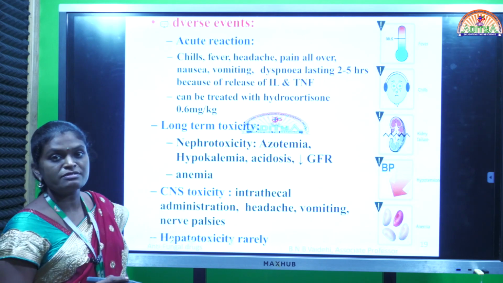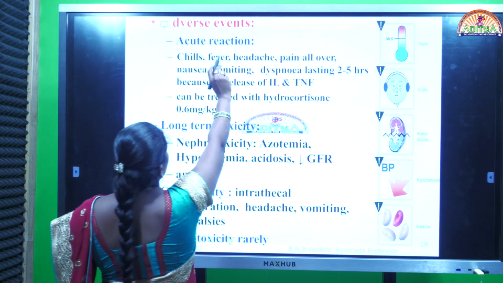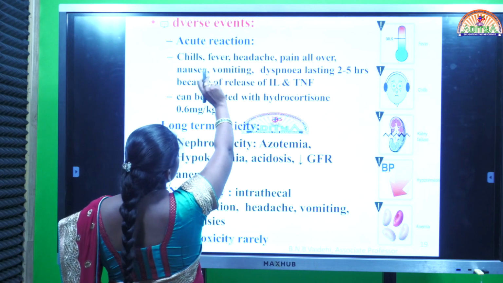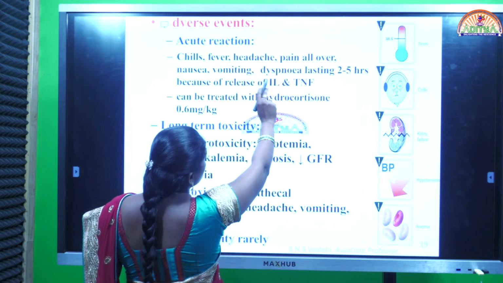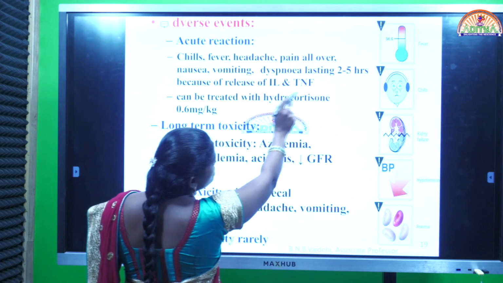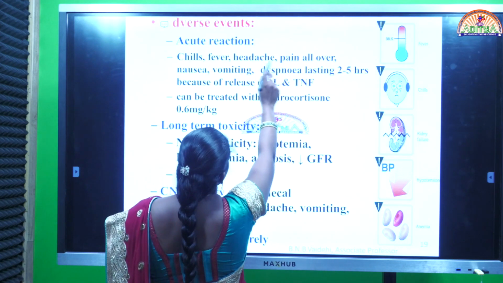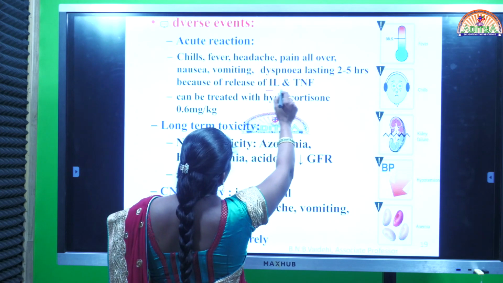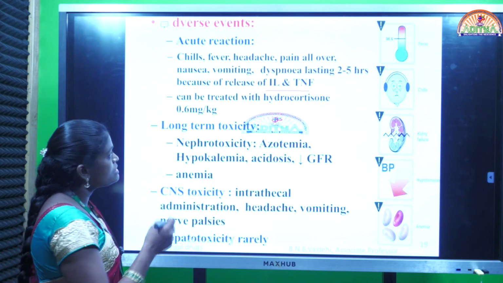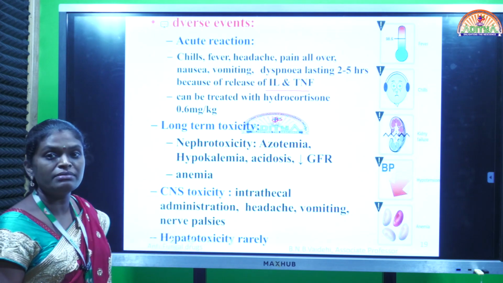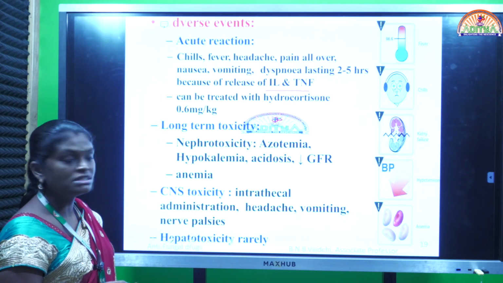Coming to the adverse effects produced by amphotericin B. First, acute reaction like chills, fever, headache, pain all over, nausea, vomiting, dyspnea lasting 2 to 5 hours. Can be treated with hydrocortisone. All these occur because of inflammatory compounds called interleukins and TNF. So those adverse effects can be treated by giving a drug called hydrocortisone. Hydrocortisone is a steroid.